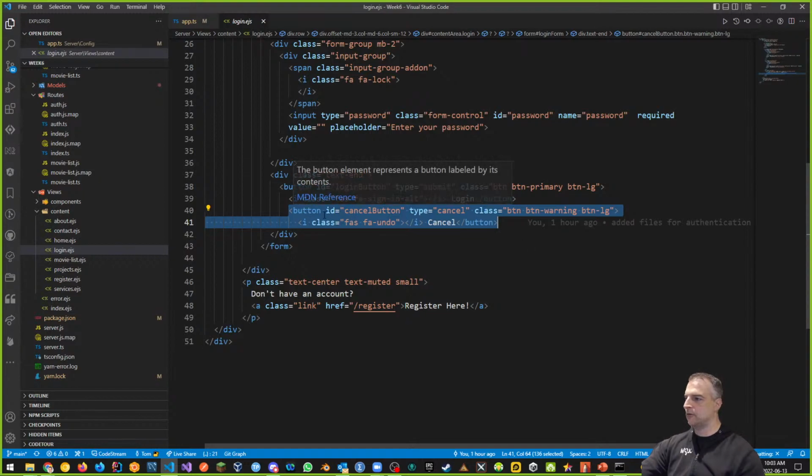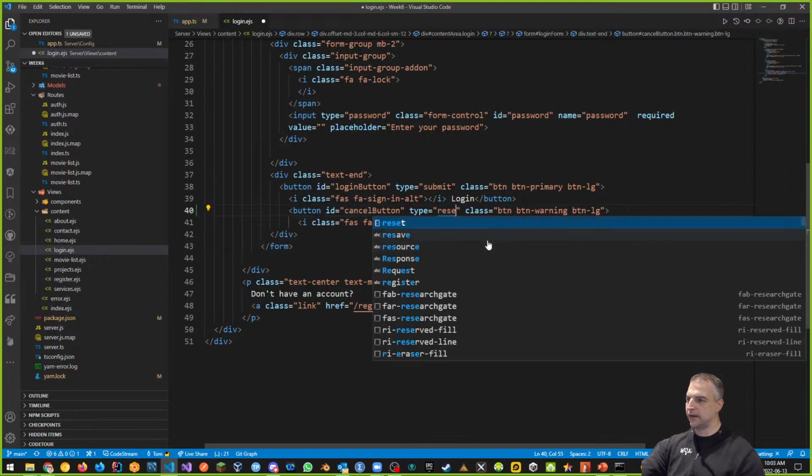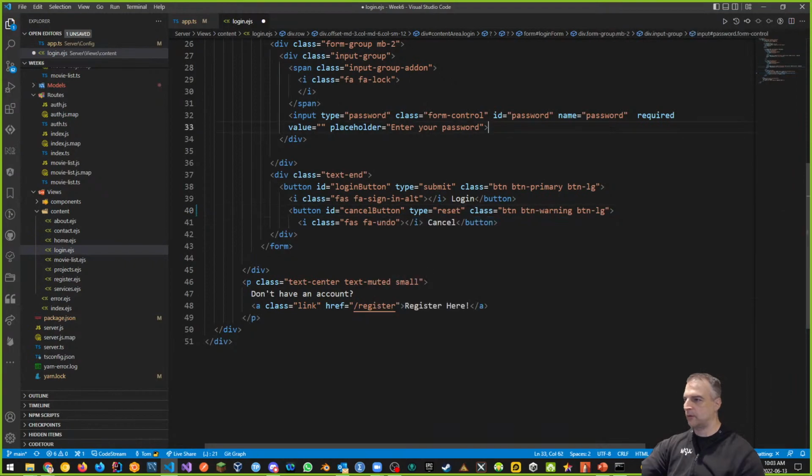What it's supposed to do is clear the screen. The type is cancel, but really what we want is to make the type a reset type. That's kind of an error. The cancel type should be a reset type.